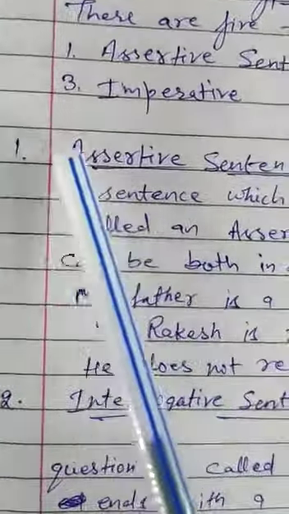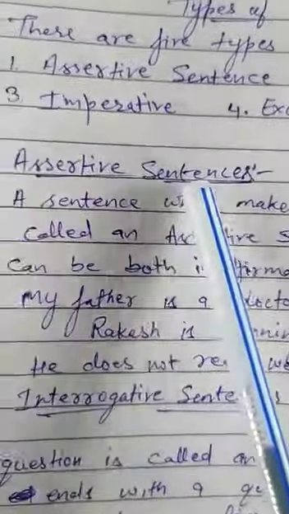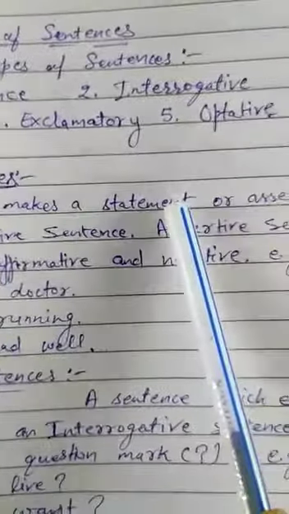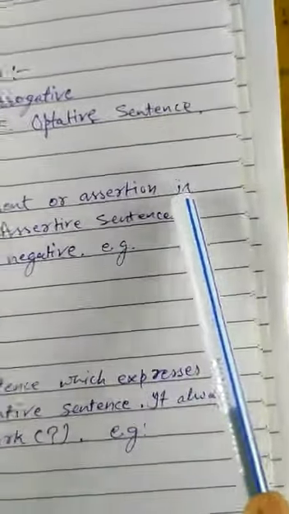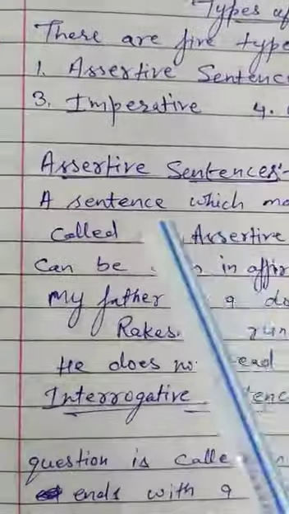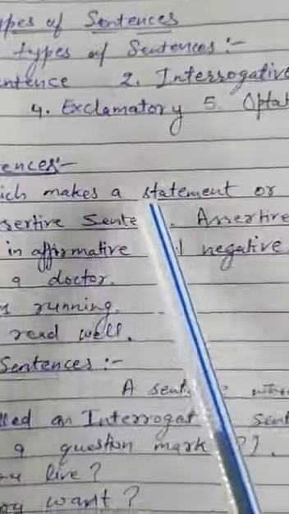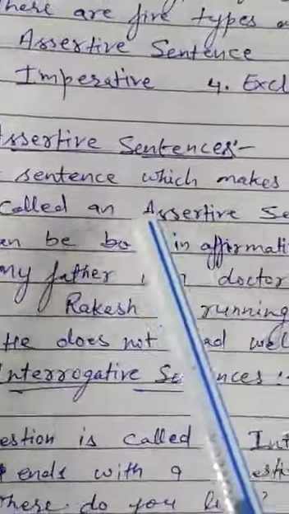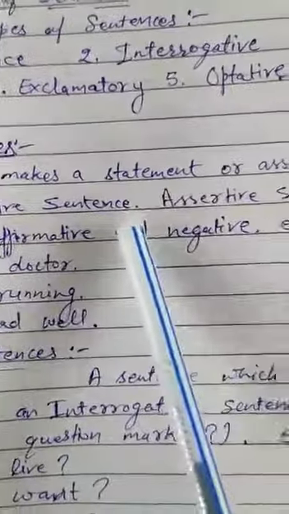Okay. Now first, assertive sentences. A sentence which makes a statement or assertion is called an assertive sentence.